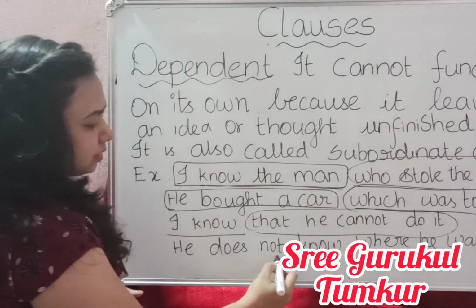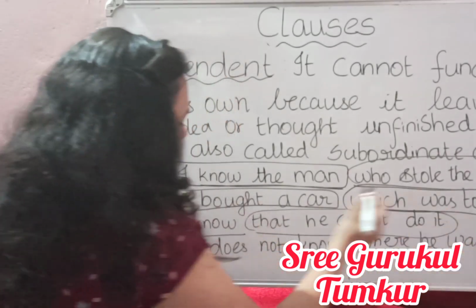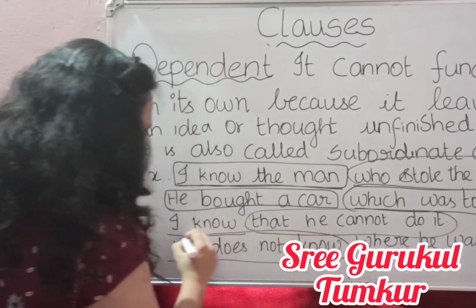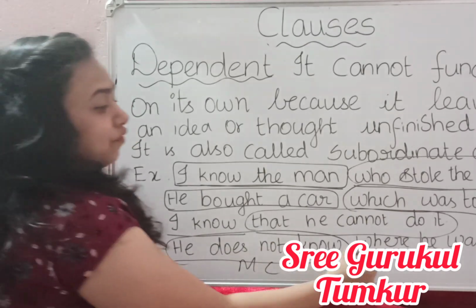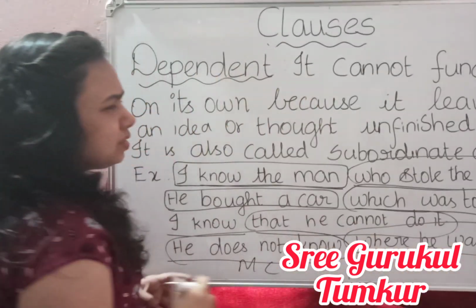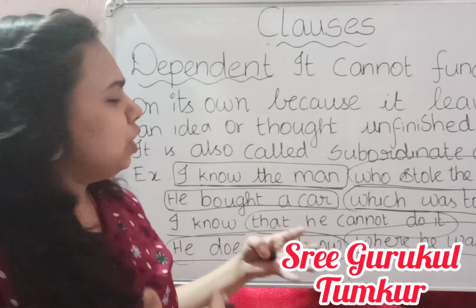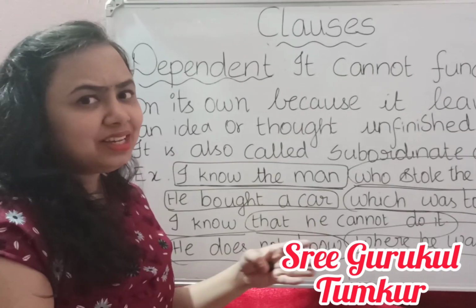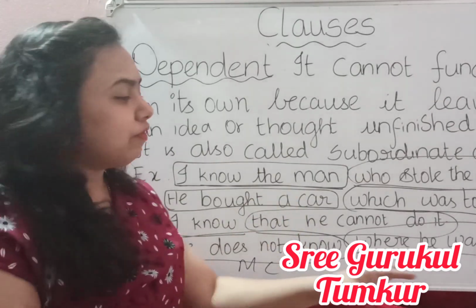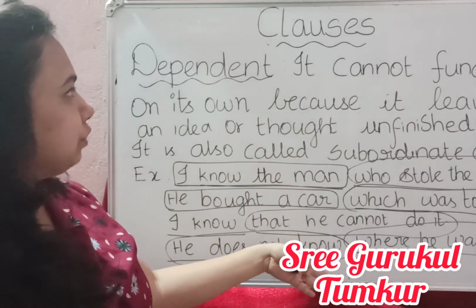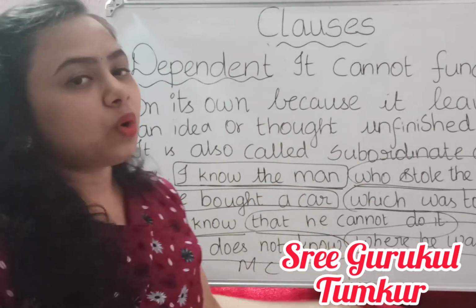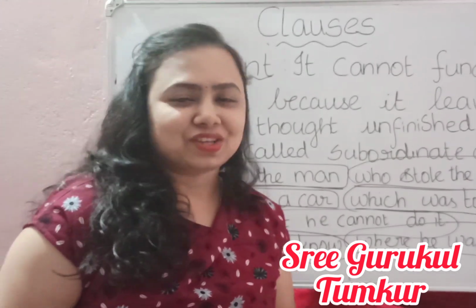Here, he does not know where he was born. So he does not know. Okay, he does not know. This is the main clause. And where he was born, it is giving some idea, some information. Unless this main clause is there, we will not be able to understand this sentence. So these are the examples for dependent clause, which is also known as subordinate clause.